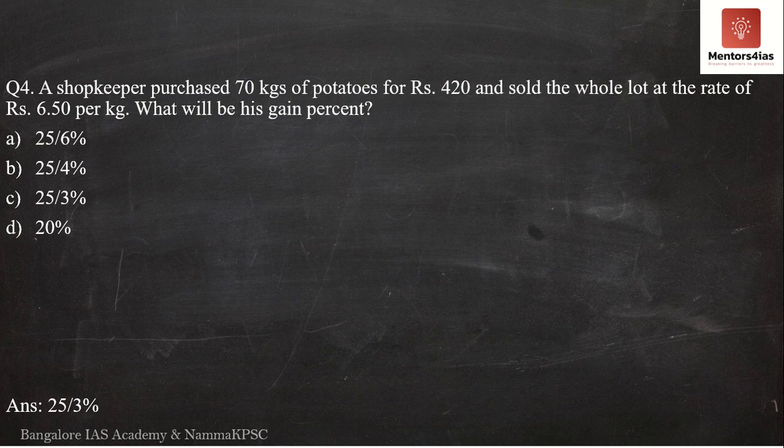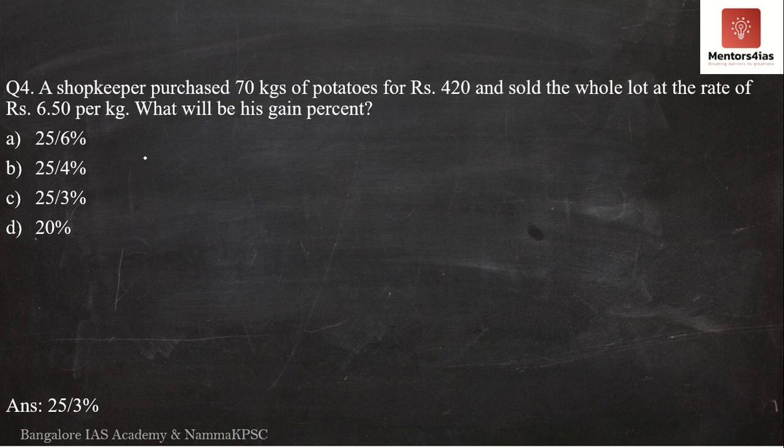So question number 4. What does question number 4 say? A shopkeeper purchased 70 kgs of potatoes for rupees 420 and sold the whole lot at a price of 6 rupees 50 paise per kg. So what will be his gain percentage? Now this particular question is similar to your previous question. So then how do we go about solving this particular question?